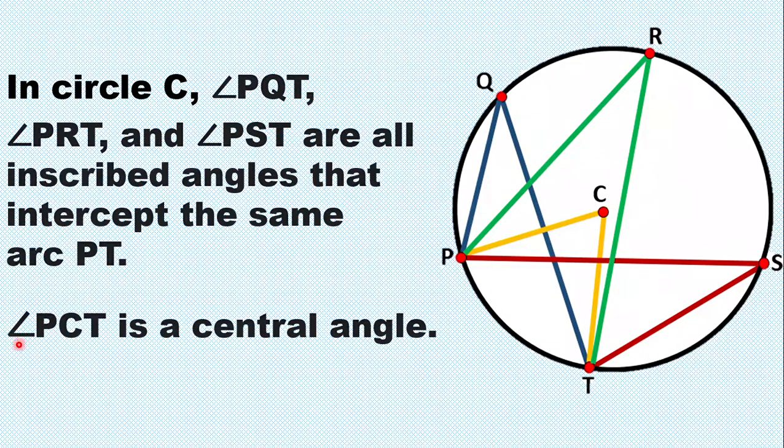Okay, so yung angle PCT naman ay ang tinatawag na central angle. Ito yung angle in color yellow. Ito yung central angle kasi yung vertex ng angle PCT ay nasa center ng circle which is point C. So pag central angle, yung vertex ng ating angle ay nasa center ng circle. Yun ang kaibahan ng inscribed at saka central angle.